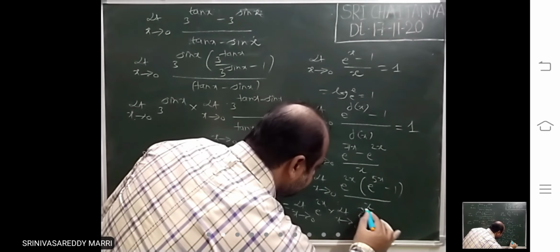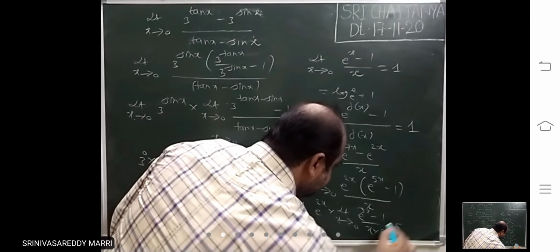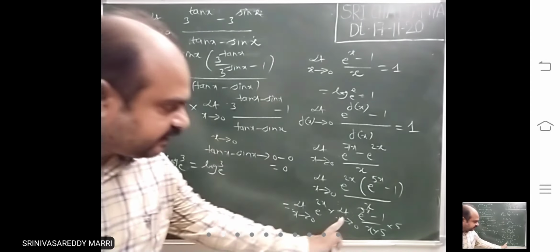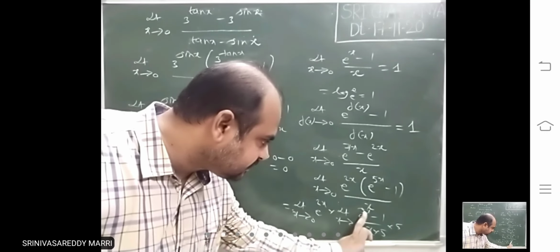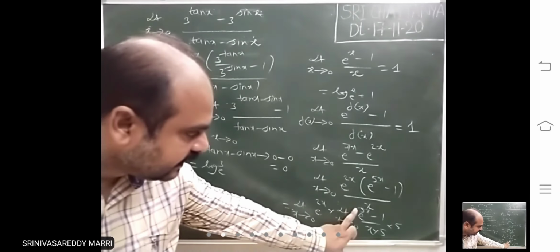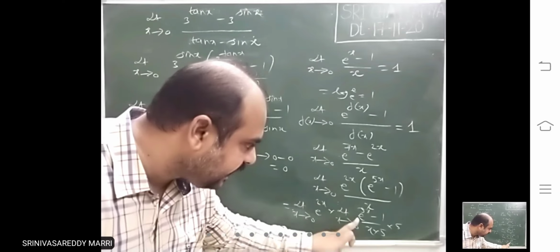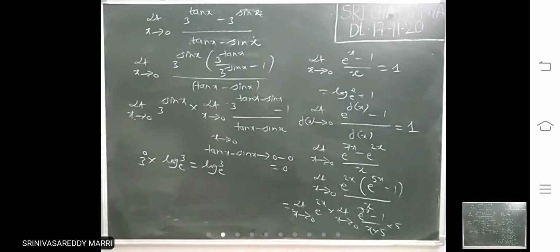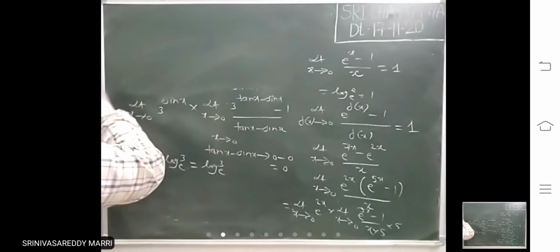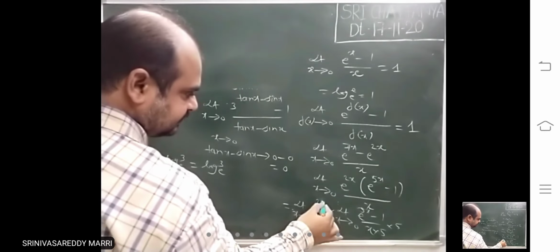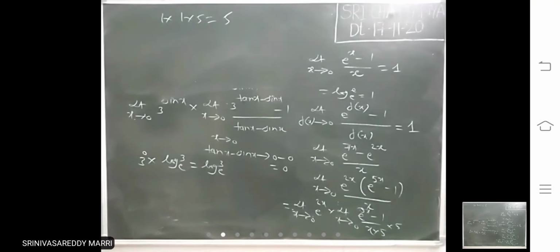So (e^5x minus 1) by x, multiplied by 5 and divided by 5. So this is nothing but (e^5x minus 1) divided by 5x. If x tends to 0, 5x tends to 0, so this limit is 1. If a is there, you will write log a; if e is there, directly 1. And e^2x is e^0, which is 1. So 1 into 1 into 5. The answer is 5.